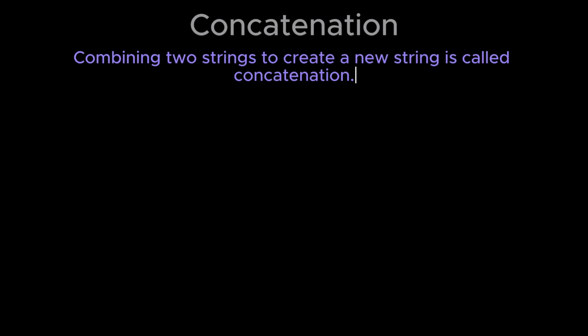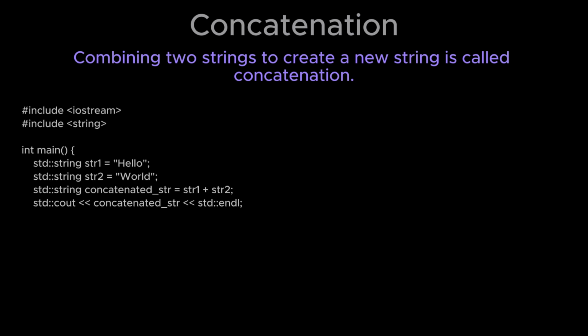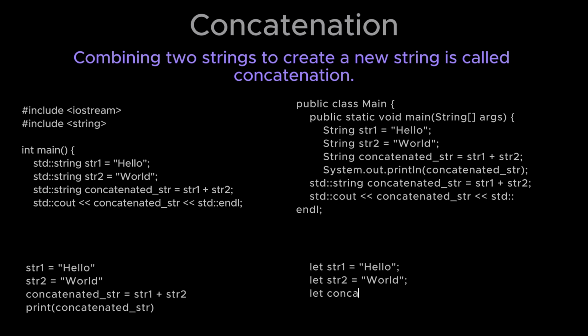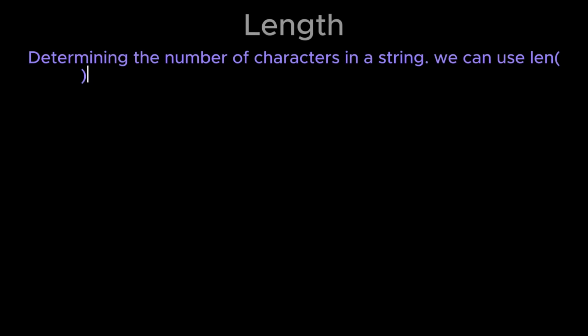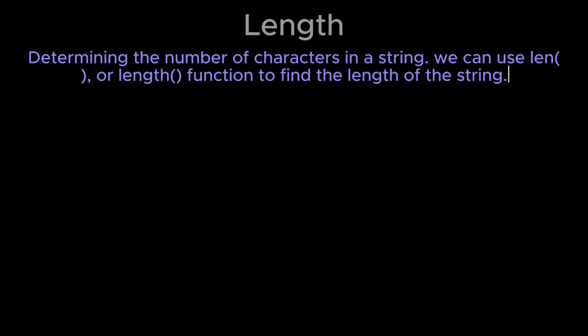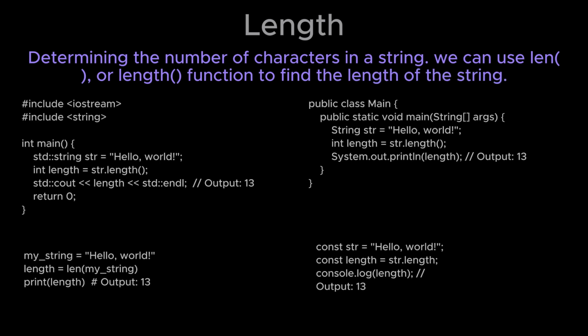Concatenation of strings. Combining two strings to create a new string is called concatenation. This is how we can concatenate two strings in C++, Java, Python, and JavaScript. Length of strings. To determine the number of characters in a string, we can use the len or length function to find the length of the string.